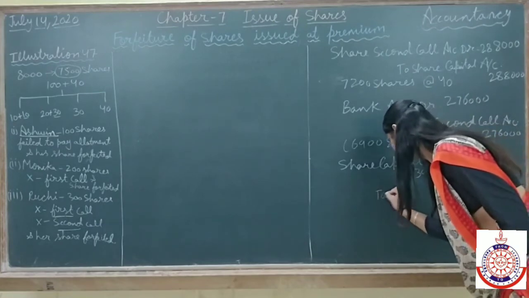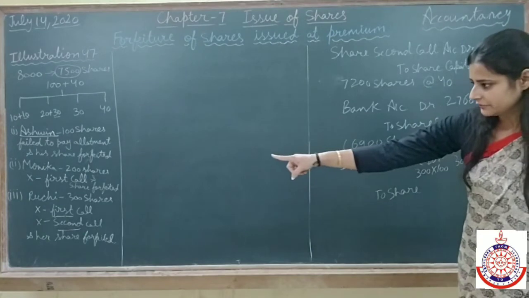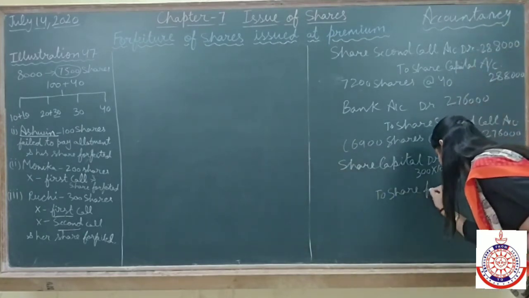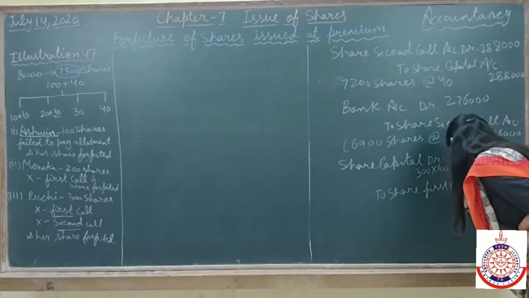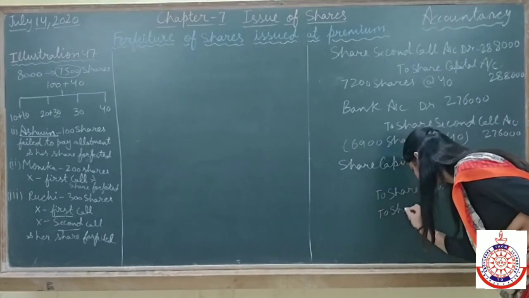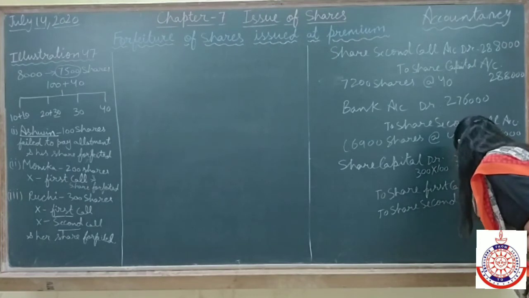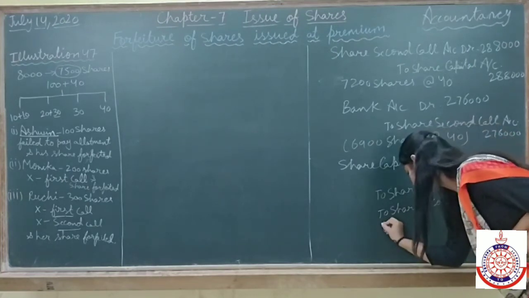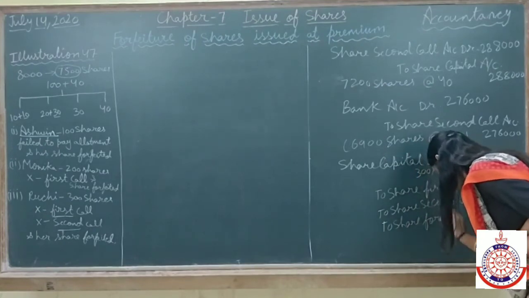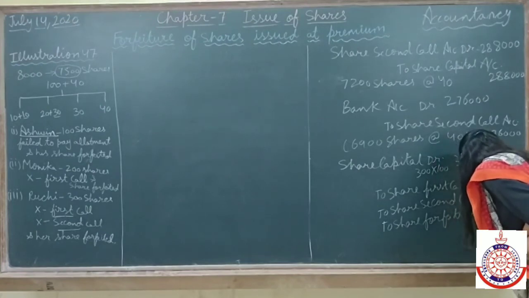See, in this 300 shares, we have not received first call and we have not received final call or second call. So to share first call, the amount which we have not received on first call, to share second call, amount not received on second call, and to share forfeiture account, amount which we have received on these 300 shares.